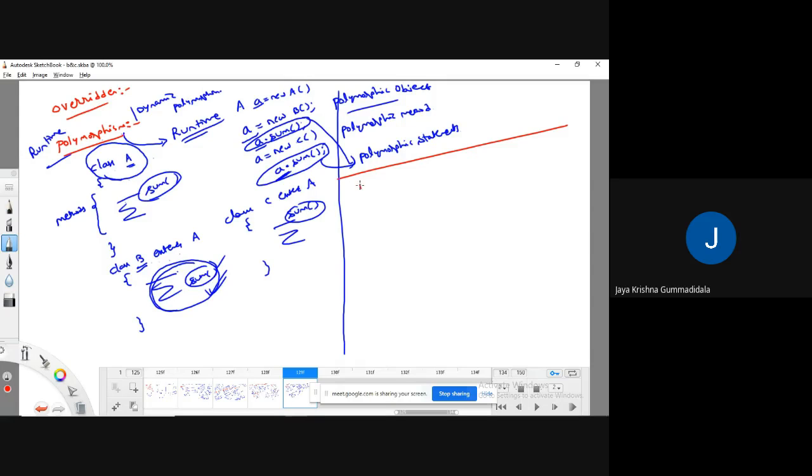Base class 1 is a class, base class 2 is a class, base class 3 is a class, and so on, base class n is a class, and there is one execution class.